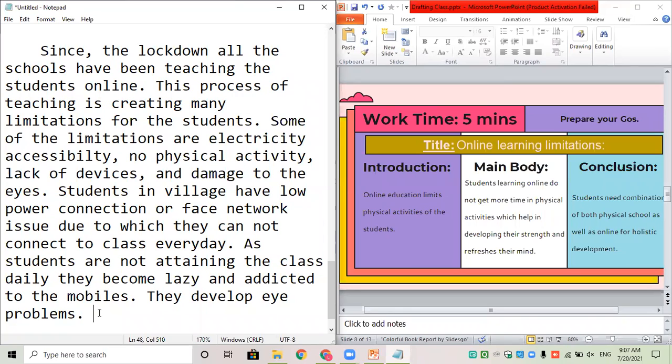And the last thing you're going to do is whatever conclusion you have shared with me on the chat, or if you have not even shared, but you have written it in your geos, just add that conclusion.